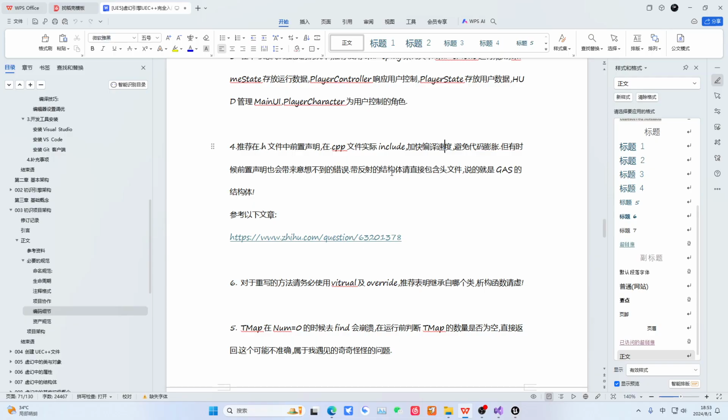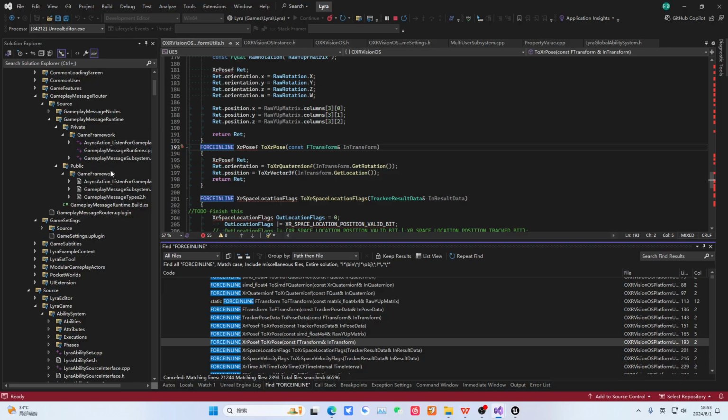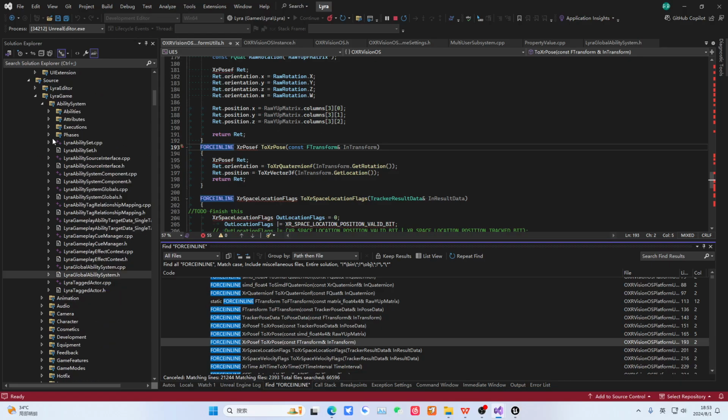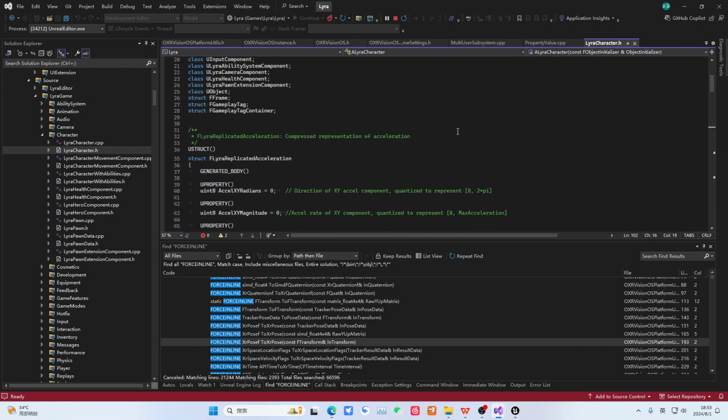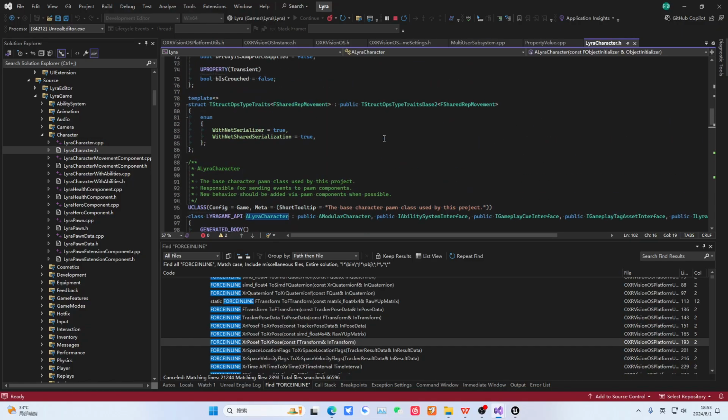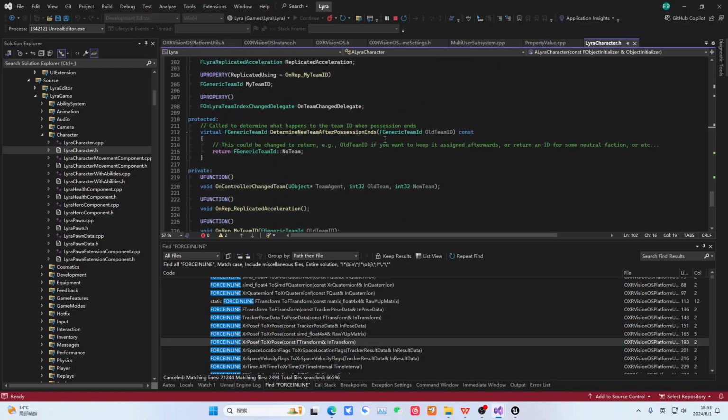You can use forward declarations. This way, you avoid including too many files in the CPP. This speeds up compilation and avoids code bloat, but sometimes forward declarations can cause unexpected errors. The most common mistake is with a reflected struct, where you forward declare instead of including the header file. If you do it this way, it won't correctly link the reflection files, so you still have to include it. So this is a trade-off between forward declarations and including header files. Anyway, our recommendation is forward declaration.